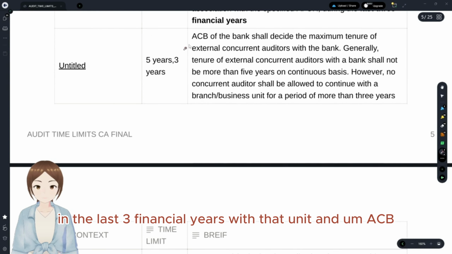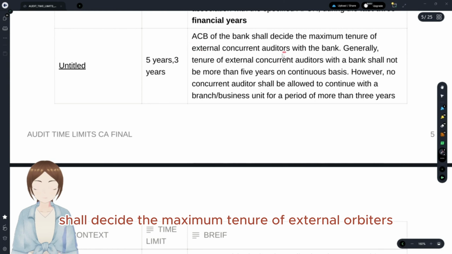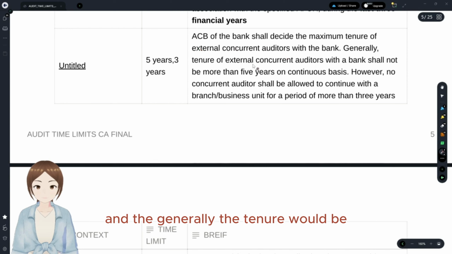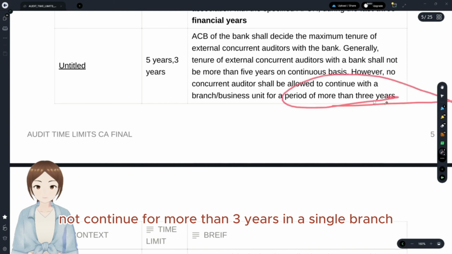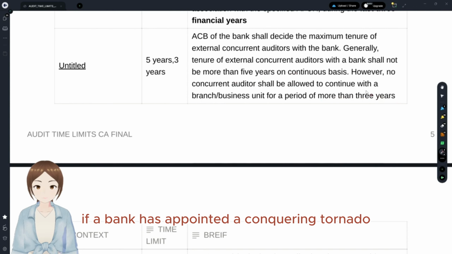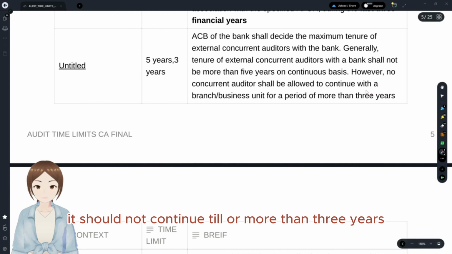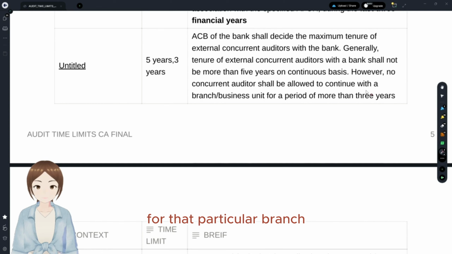And ACB, that is the Audit Committee of the Board of the bank, shall decide the maximum tenure of external auditors, and generally the tenure would be up to 5 years, but a single concurrent auditor shall not continue for more than 3 years in a single branch. Don't get confused with this 5 years and 3 years. A bank consists of many branches. If a bank has appointed a concurrent auditor for a branch, he should not continue for more than 3 years for that particular branch.